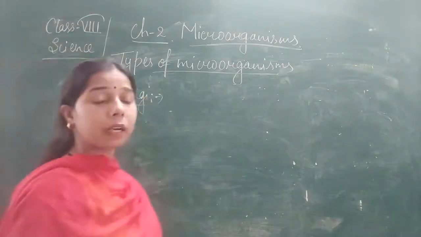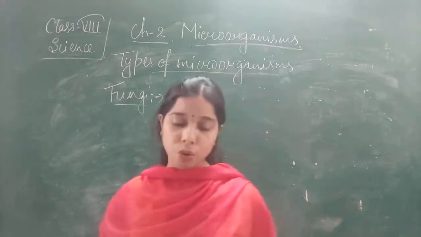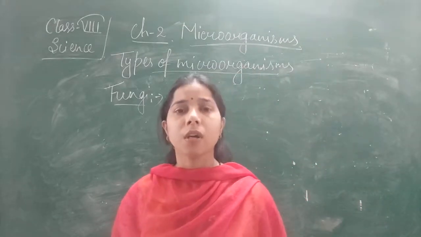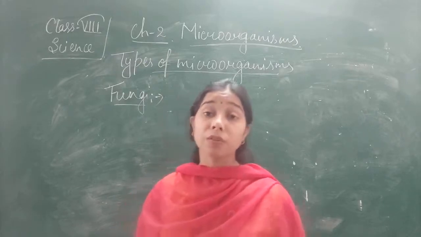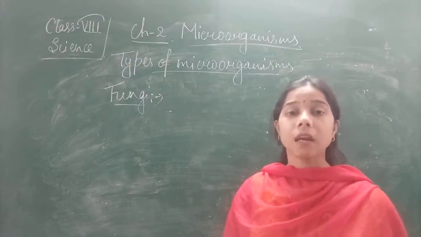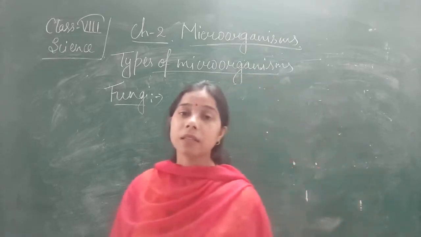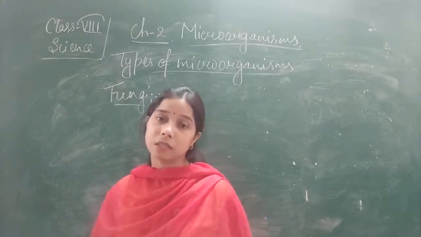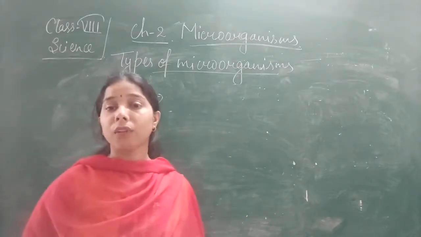Okay, before we understand fungi, you know, students, that fungi show a kind of mode of nutrition that is called the saprophytic mode of nutrition. Now the question arises why they show the saprophytic mode of nutrition. We know that fungi are non-green plants. It means they are not able to prepare their own food. And the reason is, since it is non-green, it does not contain chlorophyll, and that's why they are dependent on other plants for their food.